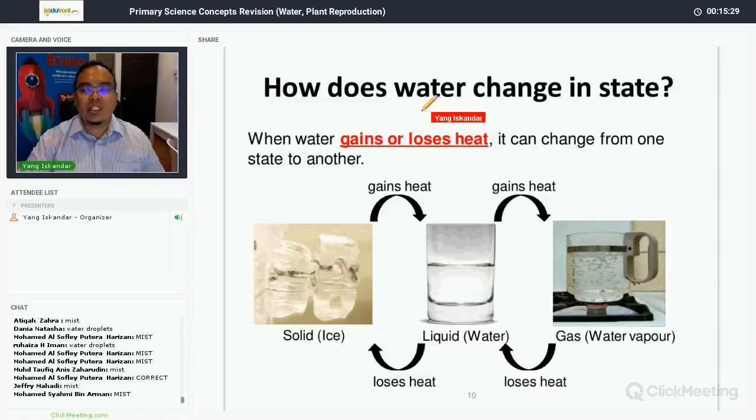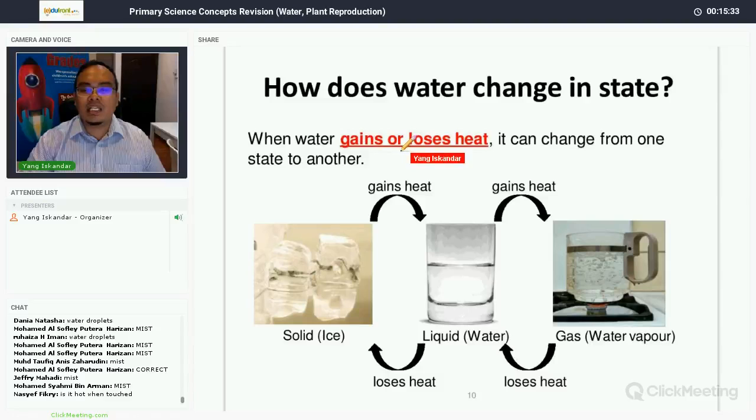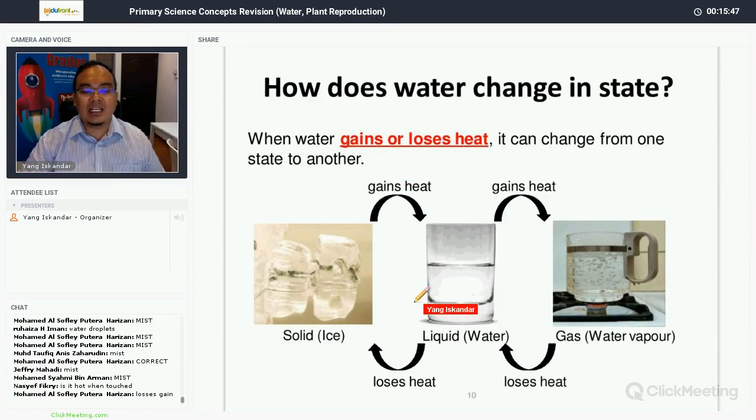Now, how does water change in state? When water gains or loses heat, it can change from one state to another. When water gains heat, the temperature will increase. When it loses heat, the temperature will decrease. But at some point of time, it can change state. Now, let's take a look at this picture.